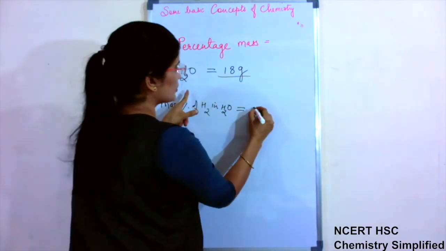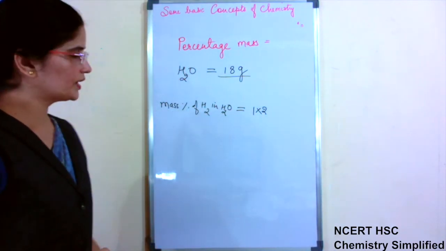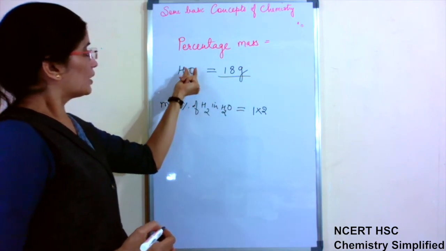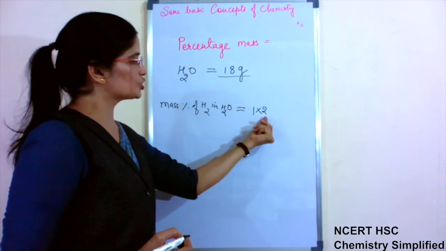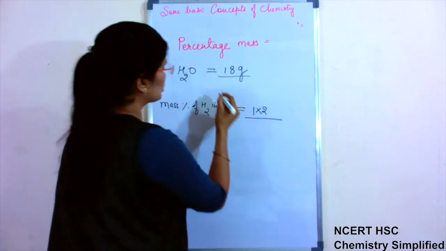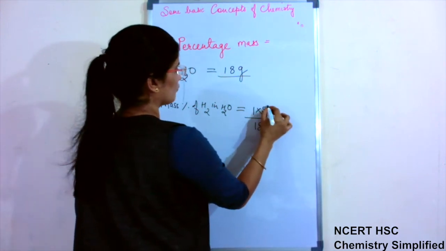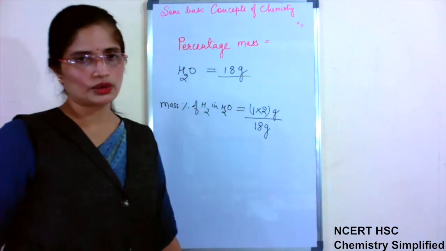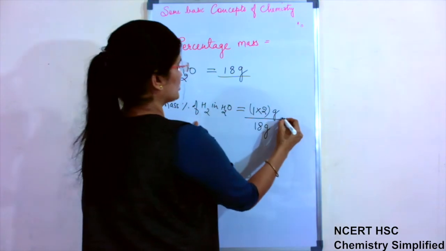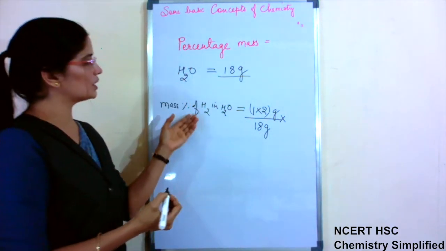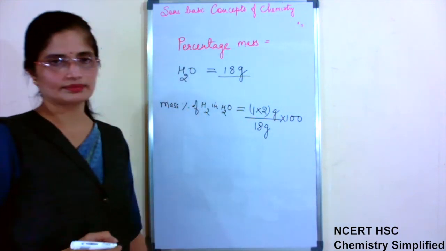The atomic mass of hydrogen is 1, and because there are 2 atoms, it will be 1 into 2. That means in the formula of water, the mass of hydrogen is 2 grams only, and the total mass is 18 grams. 1 into 2 grams. Okay. Now because this will give you only the fraction, and because we want the mass percentage, this will be multiplied by 100.